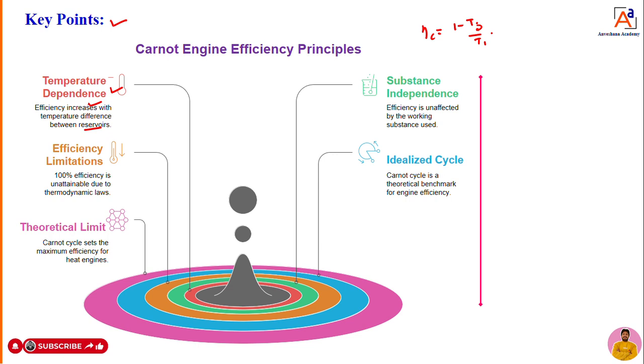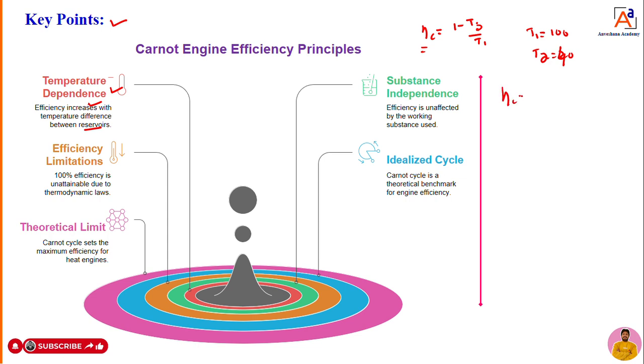Assume T1 is a high temperature, for example 100 degrees, and T2 I will take as 20 degrees, or else you can take 40 degrees.